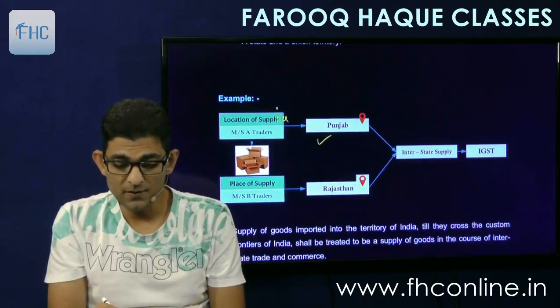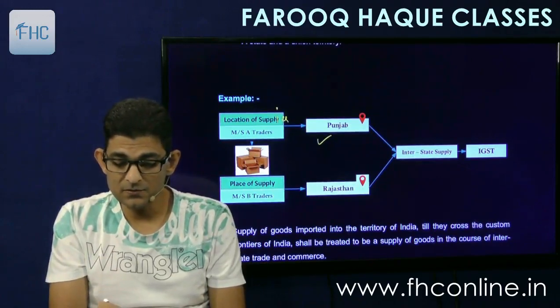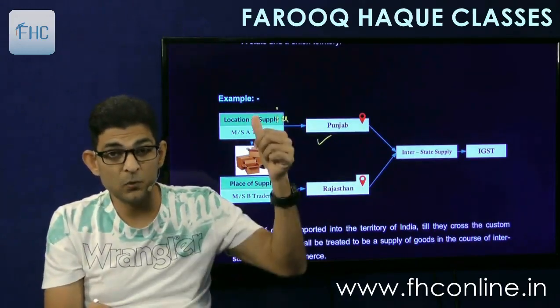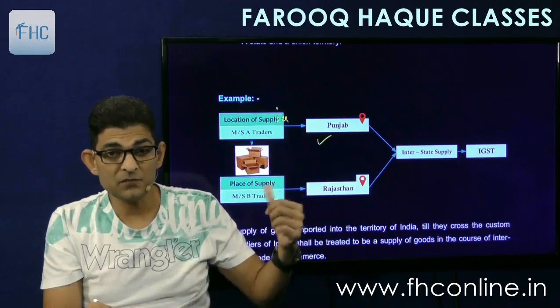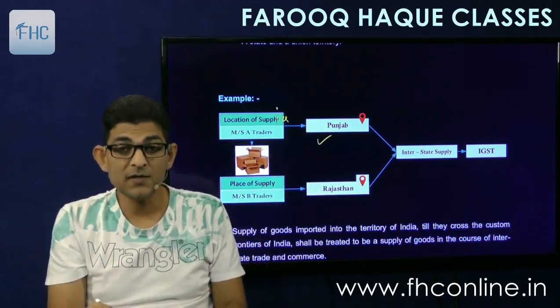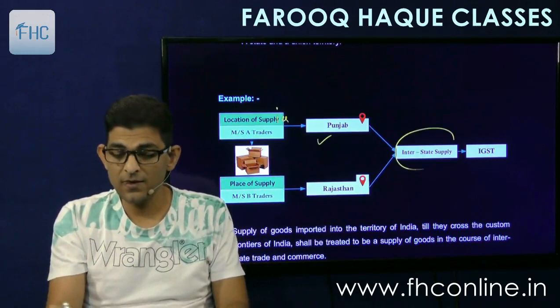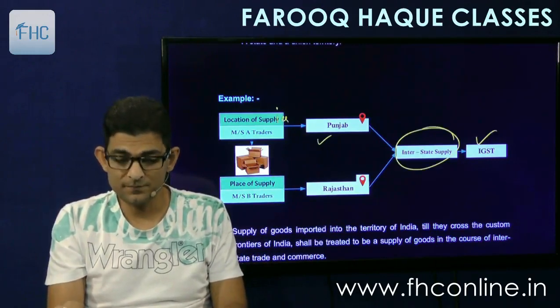Place of supply is in Rajasthan. So if the location of supplier is in Punjab and place of supply is in Rajasthan, it will be called interstate and therefore chargeable to IGST.